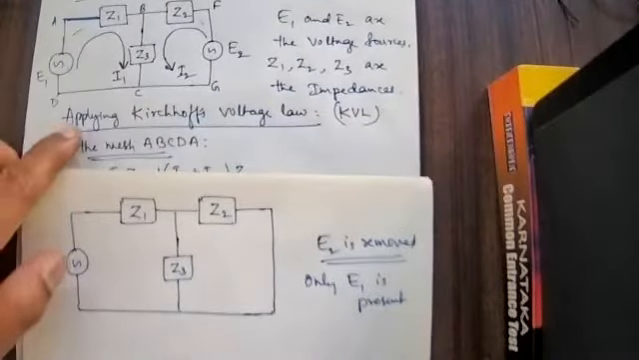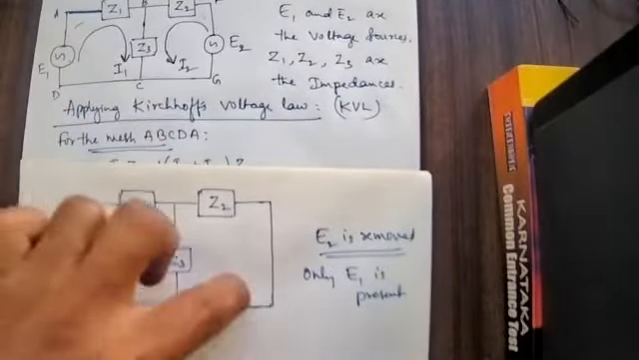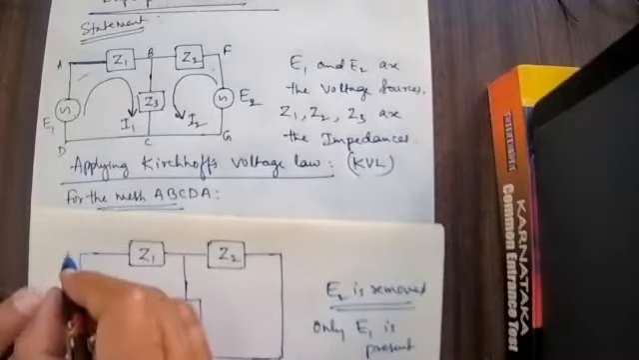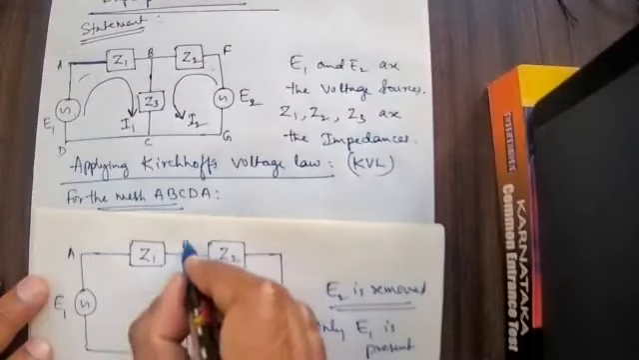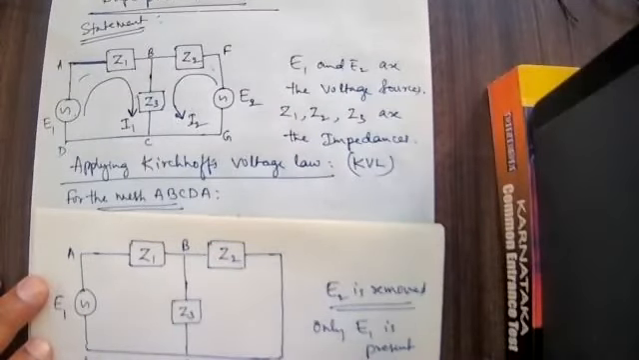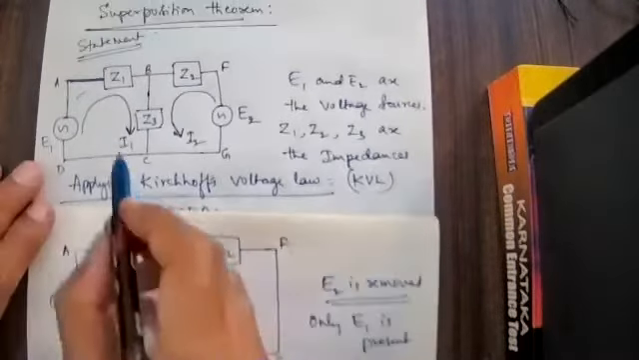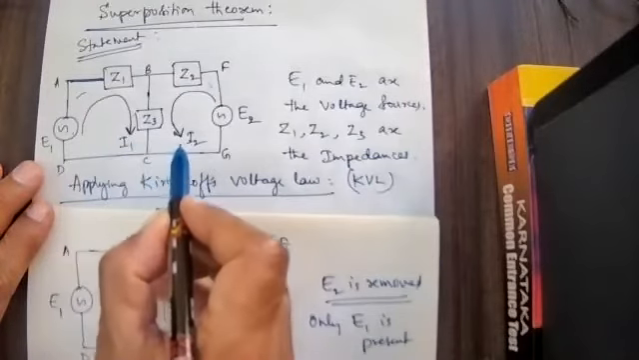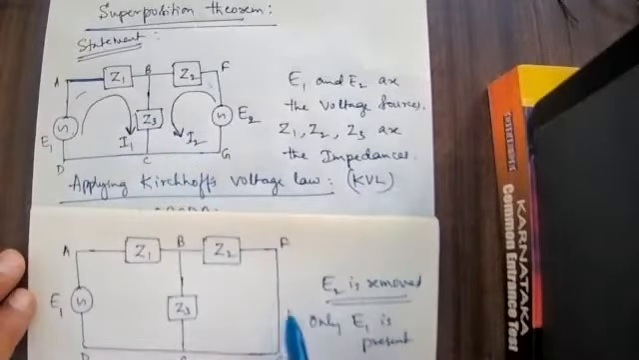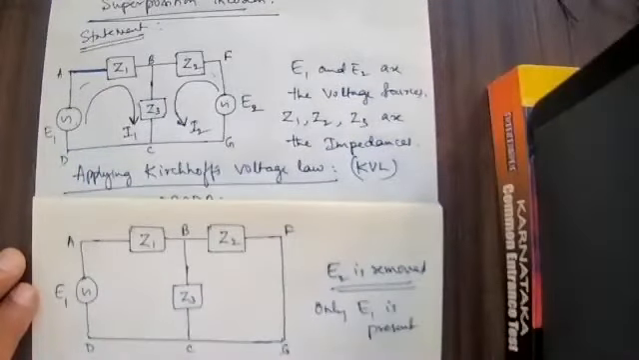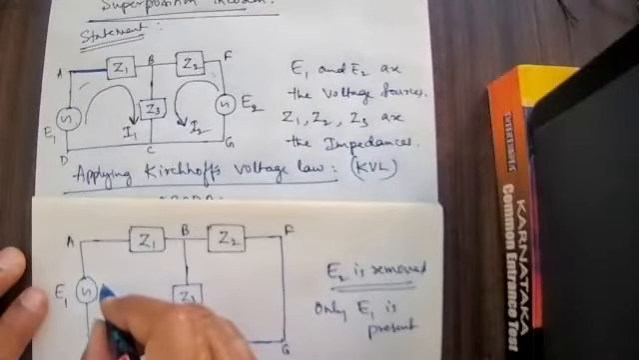I have to apply Kirchhoff's second law again for this mesh and this mesh. If you want, I will write that also here. This is A, this is B, this is C, and this is D. This is F, and this is G. But if you want to write the current here, you should not write I1 here. You cannot write I2 here because one EMF is absent here. Here both the EMFs are present.